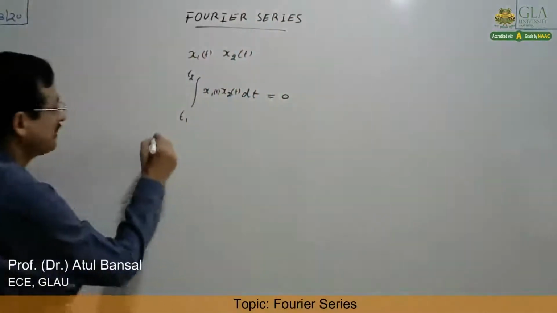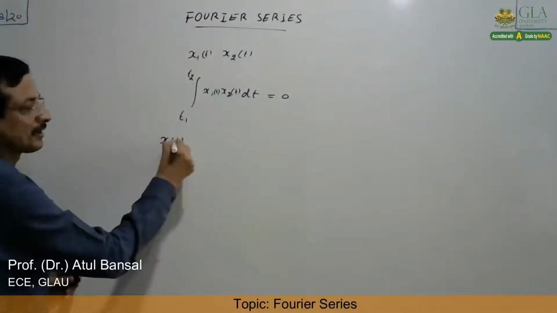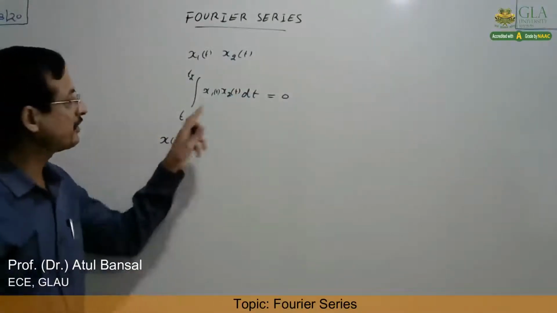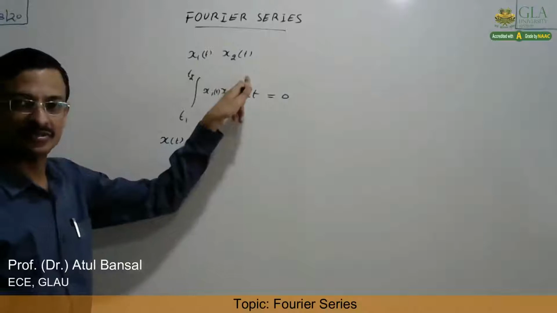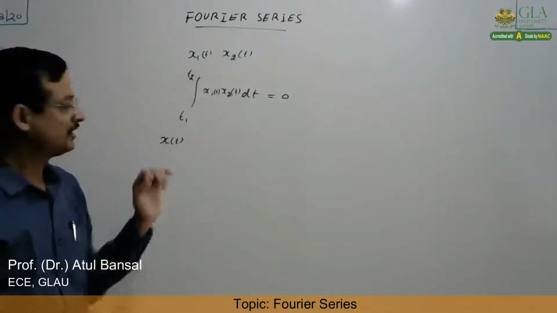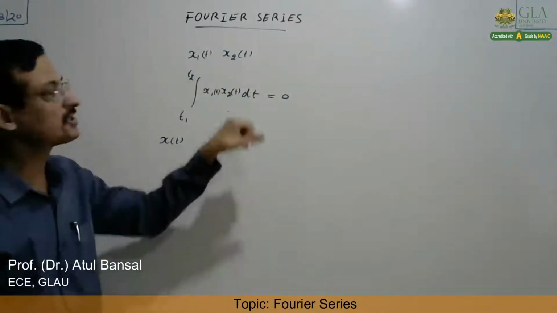So if we can represent any signal x(t) in terms of a linear combination of such orthogonal functions x1(t), x2(t), then we can say that the representation is the Fourier series of x.